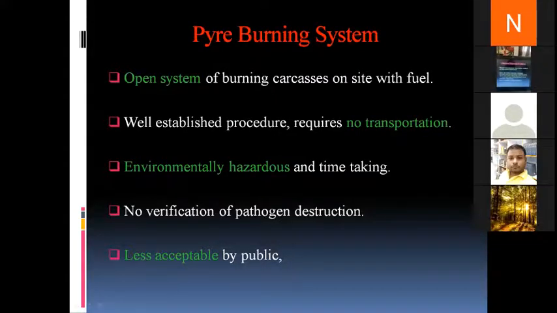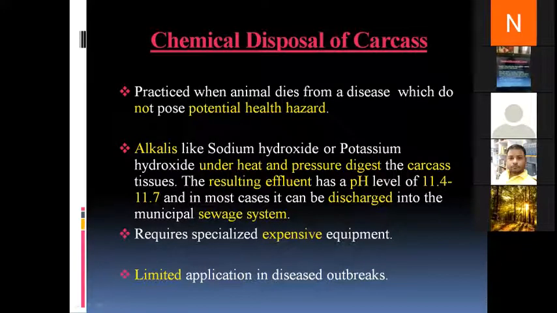Then comes another form of disposal, which is the chemical method of disposal. So as the name suggests, chemicals are used to dispose of the carcass. Now this method, the chemical disposal method, is used in cases where the carcass does not possess any potential health hazard. About potential health hazards, those diseases or those microorganisms which are of zoonotic importance or which have the capacity of infecting other organisms as well, those health hazards are not there. Only in such cases, chemical disposal of carcass is practiced.